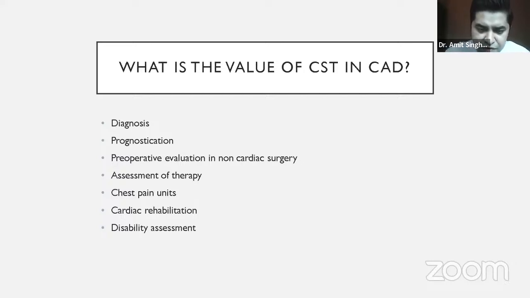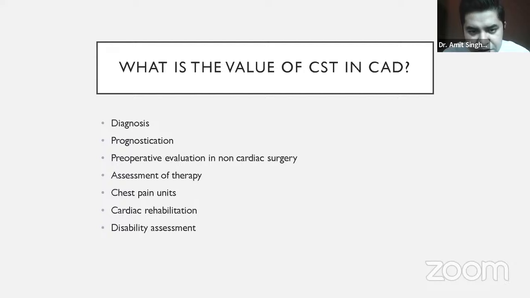Any patient who is recovering from a bypass surgery or maybe a large myocardial infarction and has already undergone angioplasty, we have to ask the patient to resume his daily activity. Many times patients are also anxious whether they can go back to work or not. So in such patients, cardiac rehabilitation is really important. And for reassuring them, the treadmill test is something which helps in cardiac rehabilitation.